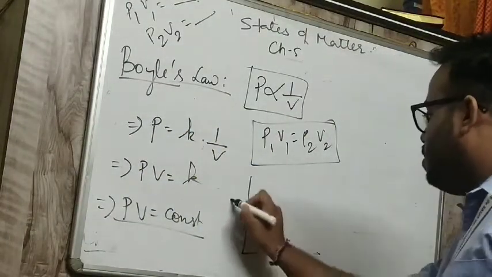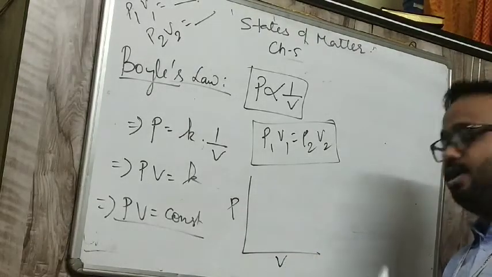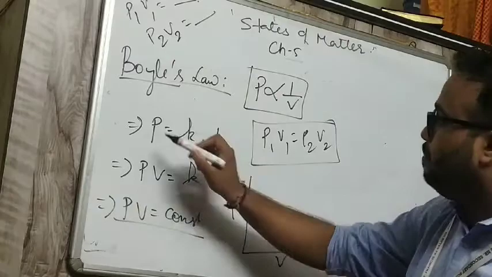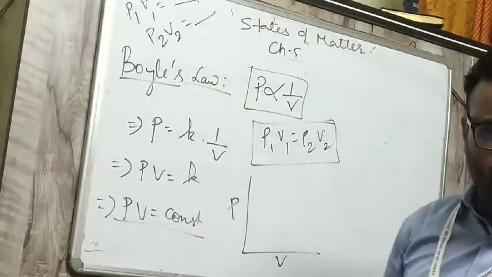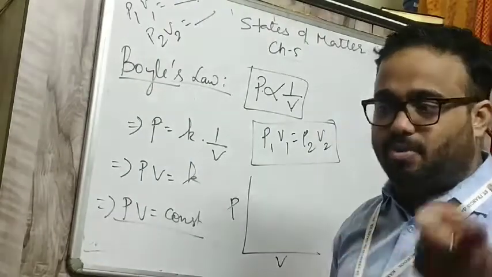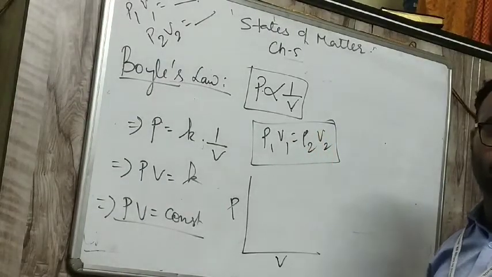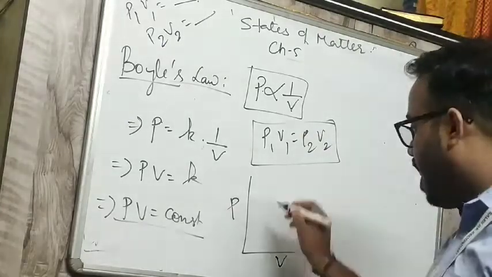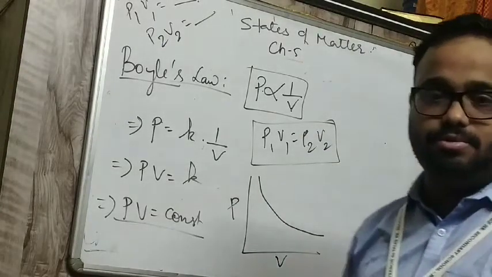Now I am coming to the graph of P versus V. If V increases, P will decrease, because P is inversely proportional to V. So the graph will be like this. This is an inversely proportional graph.